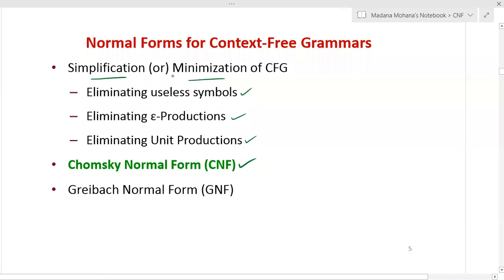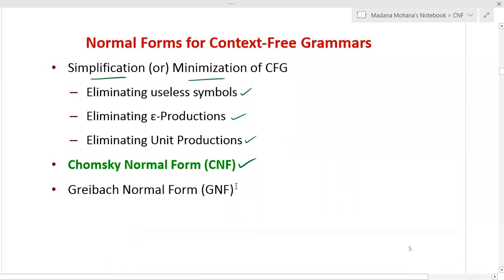So after eliminating all these three types of productions, only then can we say a context-free grammar is minimized or simplified. After simplification or minimization, we can reduce a context-free grammar into a normal form, that is either a Chomsky normal form or Greibach normal form.